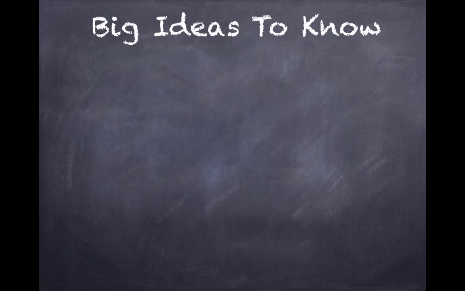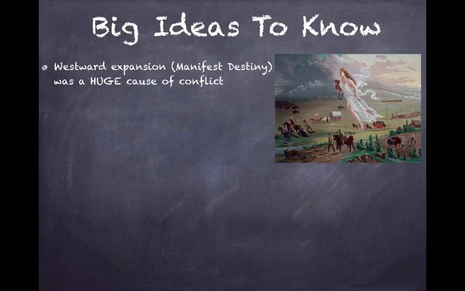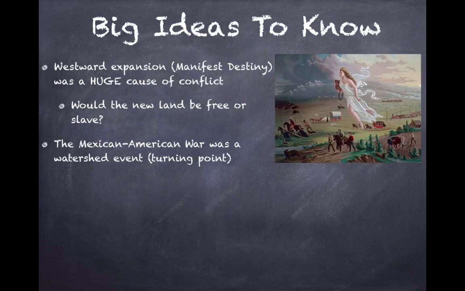Some big ideas to know. Westward expansion, or Manifest Destiny, was a huge cause of conflict, and you may be asking yourself why. It's because the question that the country would face is, would this new land be free or slave? The Mexican-American War was a watershed event or a turning point in U.S. history. I got a video on that if you want to know more about that.